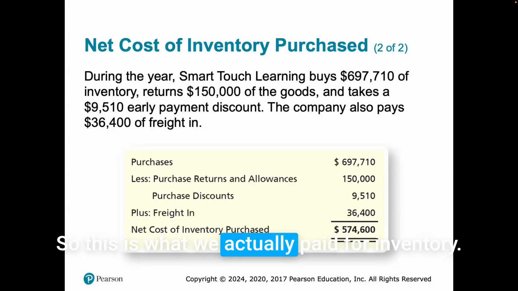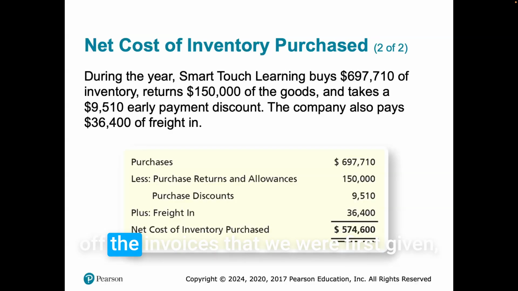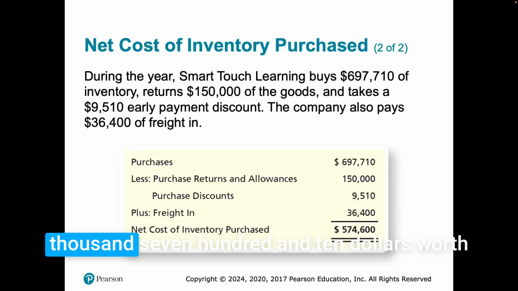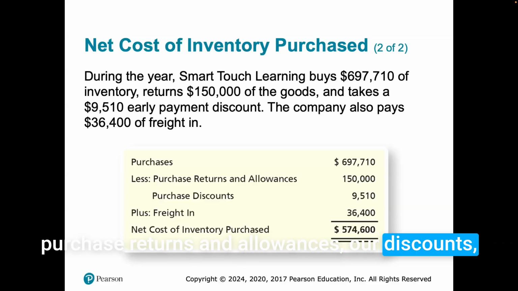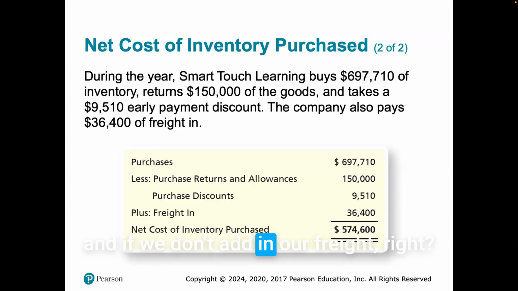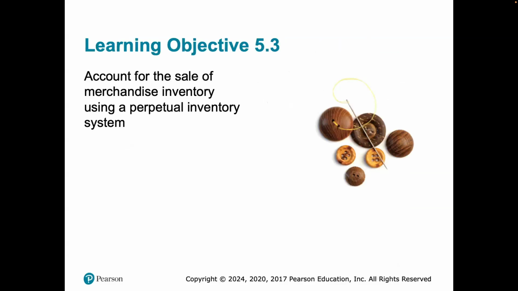So this is what we actually paid for inventory. If we just went off the invoices that we were first given, we would be off by quite a bit, right? We would have $697,710 worth of inventory if we don't take into account our purchase returns and allowances, our discounts, and if we don't add in our freight, right? So now we can see that we really only paid $574,600 for that merchandise.